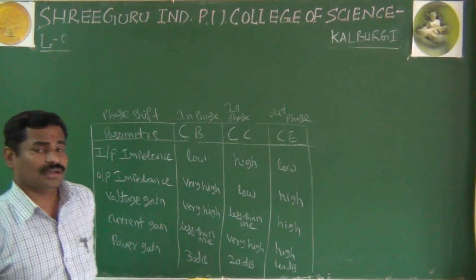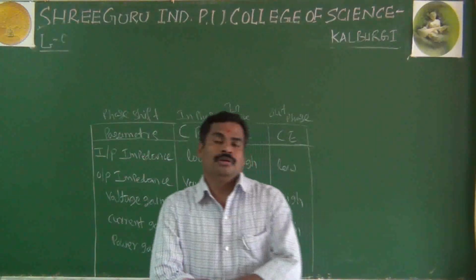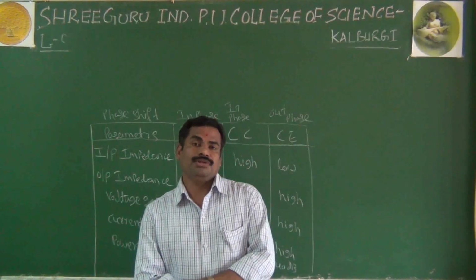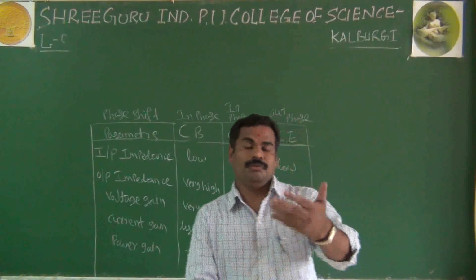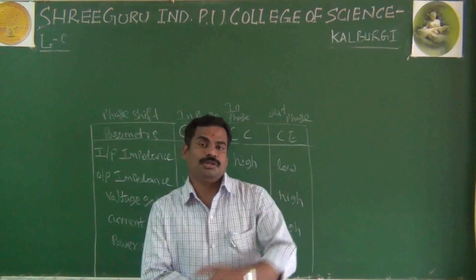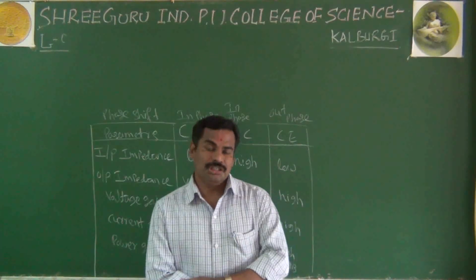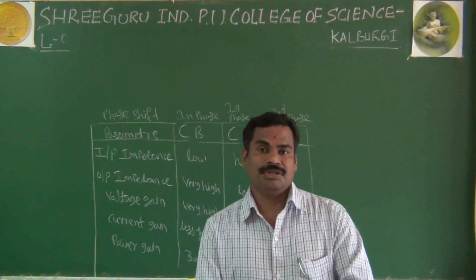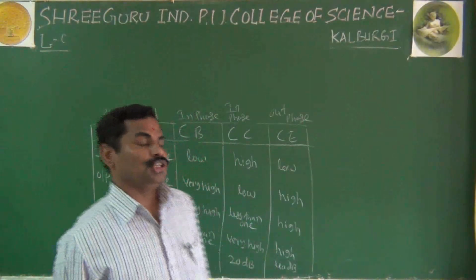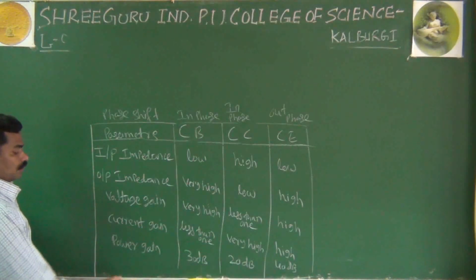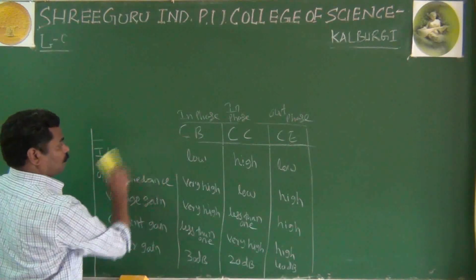And finally, if you want, you can write that also for your applications. As we know, the common base is used for high frequency applications, and the common collector is used only for impedance matching, or for isolation purposes, and the common emitter amplifier is used for audio frequency amplification. This is the comparison to distinguish between the common base, common collector, and common emitter amplifiers.